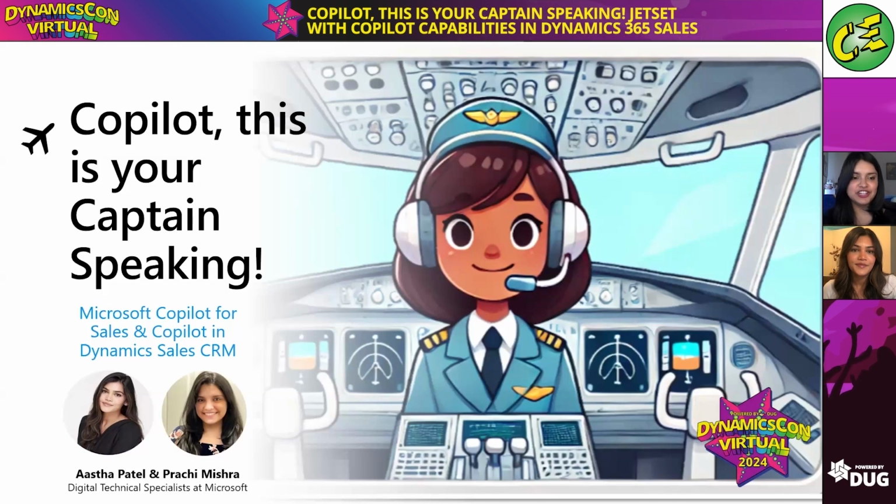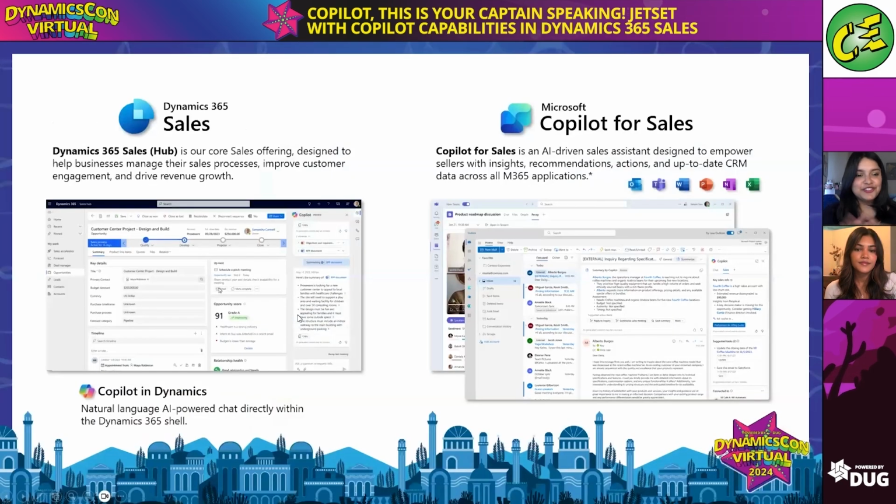So during today's presentation, we're going to be talking about how you as a captain can commandeer your plane to help get those intelligent suggestions from your Copilot, whether that's in Dynamics Sales CRM or in the Microsoft Productivity Suite. So like I mentioned, there's two distinct differences, and we do this because at Microsoft, we're really rapidly innovating with the embedded AI capabilities. So with the core sales offering, we really want to help our customers not only adopt CRM, but also streamline the sales processes, decrease that manual burden, and above all, drive revenue growth with efficiency and productivity. And that's why we have natural language AI-powered chat in the Dynamics CRM suite.